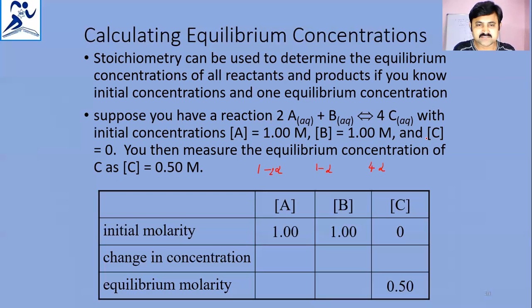So using this expression you can find the answer. Here you measure the equilibrium concentration of C as 0.5. So with 1 minus 2 alpha, 1 minus alpha, and 4 alpha, what is the total concentration? The total number of moles can be noticed, and the total is 1 plus alpha.